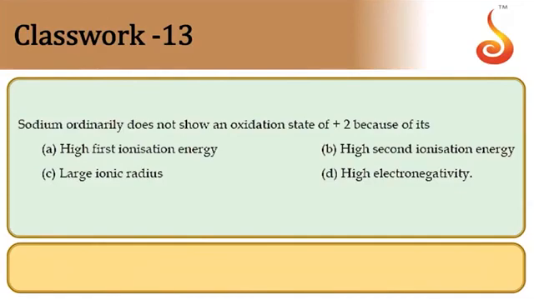Sodium ordinarily does not show an oxidation state of +2 because it has a very high second ionization potential energy. It has a configuration of ns1, so we can remove one electron easily, but not the second one. So it has the highest second IP value. The second electron cannot be removed easily. So the answer is option B.